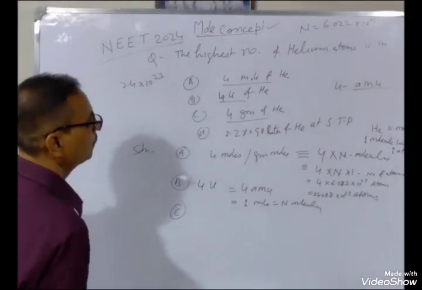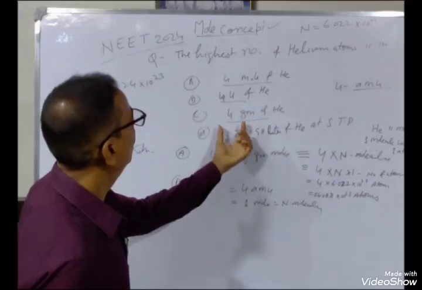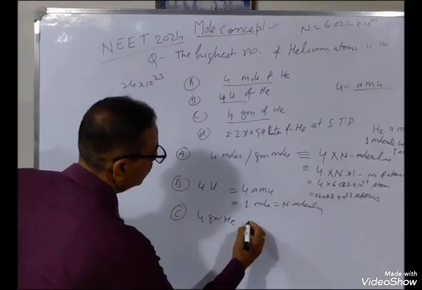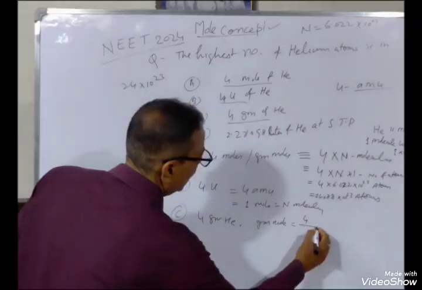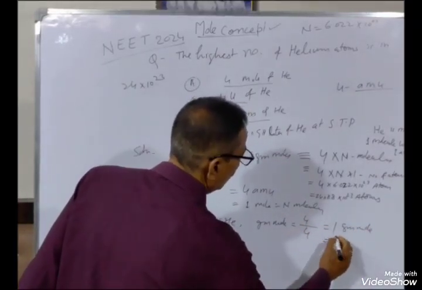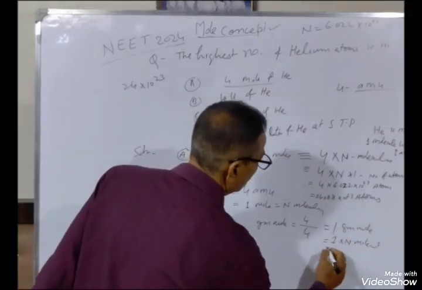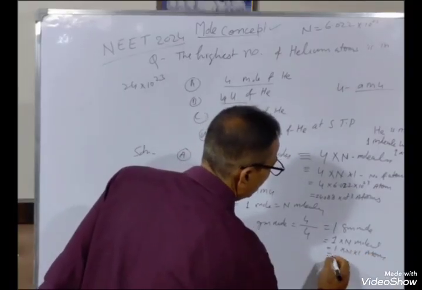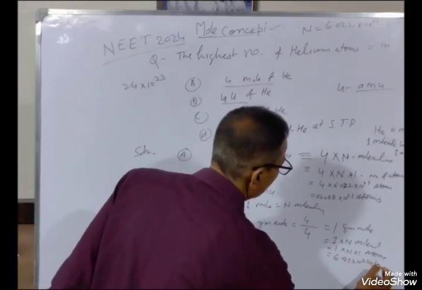Then C, 4 grams of helium. From 4 gram helium, gram moles is weight divided by molar mass, that is 1 gram mole. 1 gram mole, that is 1 into N molecules. That is 1 into N into 1 atom, because it is monoatomic. That is 6.023 into 10 to the power 23 atoms.